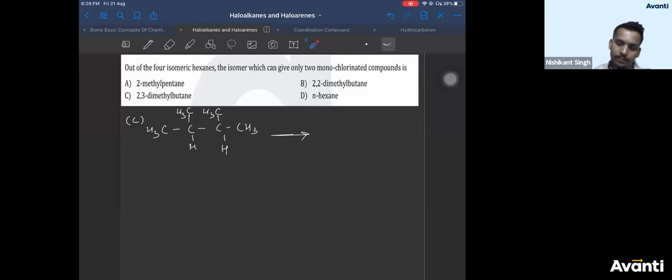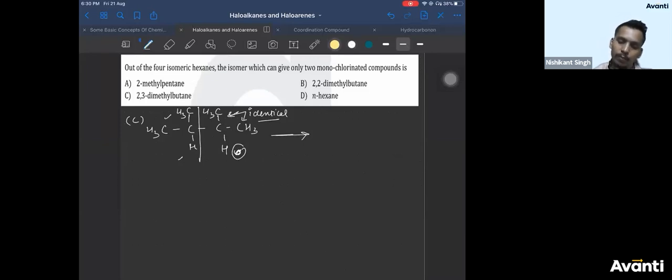If you take this, you can bisect this compound like this into equal halves. That means the product obtained by this part and this part will be same. So no need to calculate separately for this part and this part. So we will see only how many products are obtained from this part. In this part also you observe CH3 is bonded to CH. This CH3 is also bonded to CH. So these two CH3 are identical. So they will form the same product, right?